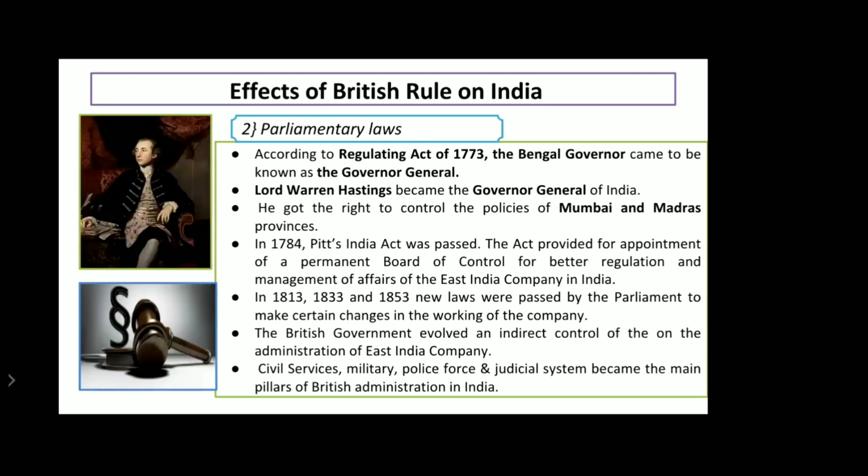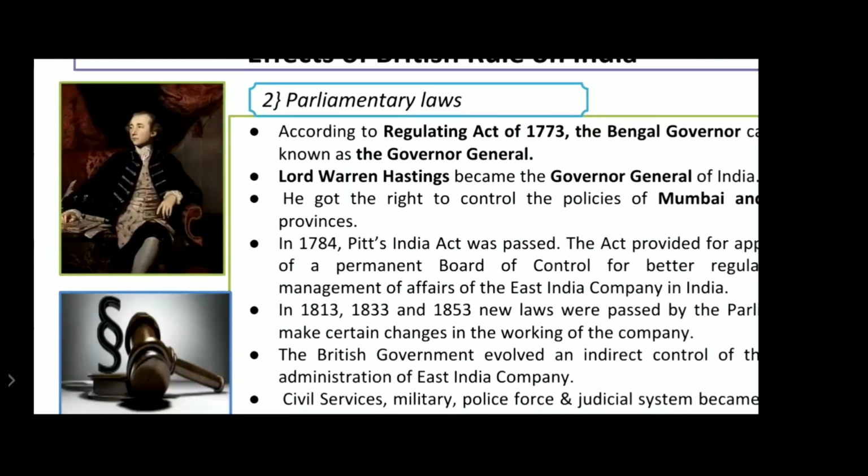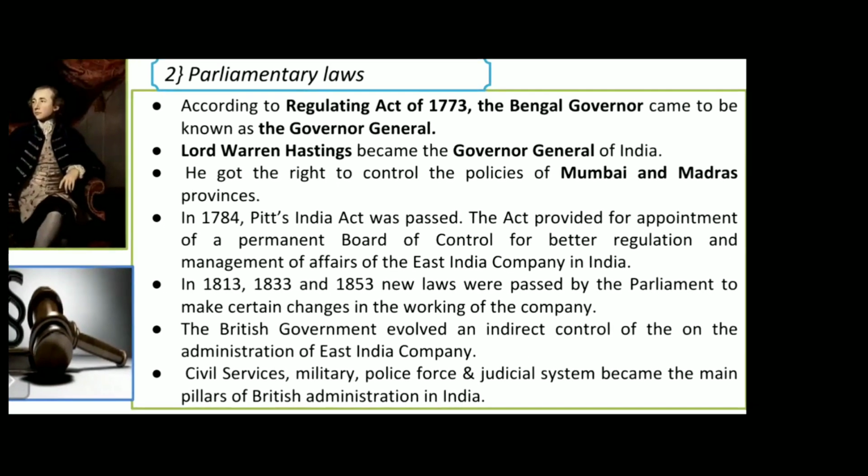Now the second was the parliamentary law. According to the Regulating Act of 1773, the Bengal governor came to be known as the Governor General. So after this Act, the Bengal governor came to be known as Governor General. Now who was that Governor General? I think you can see the photo over here and you can also read it. Lord Warren Hastings became the Governor General of India.